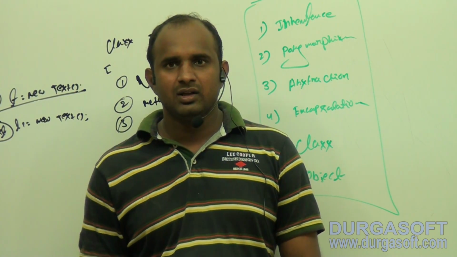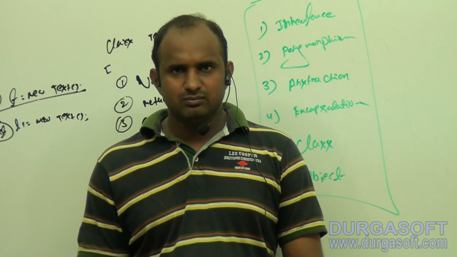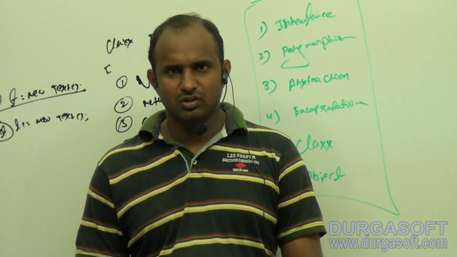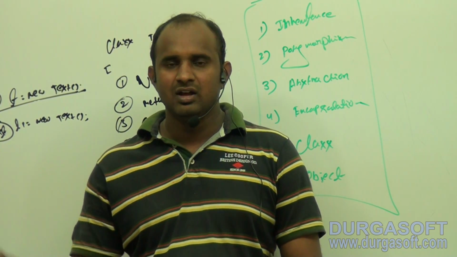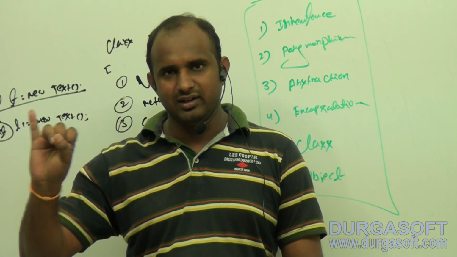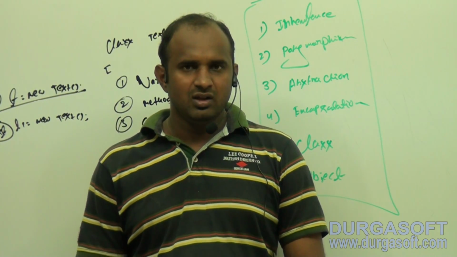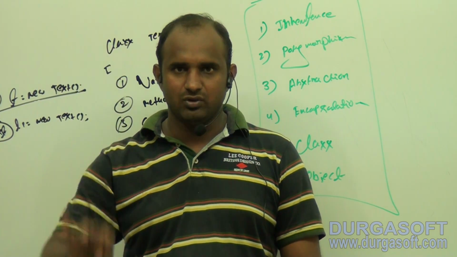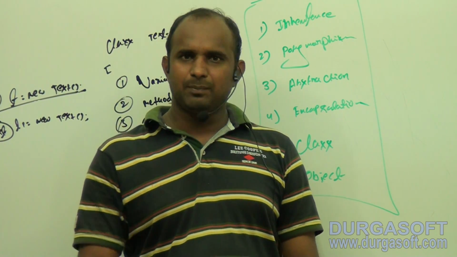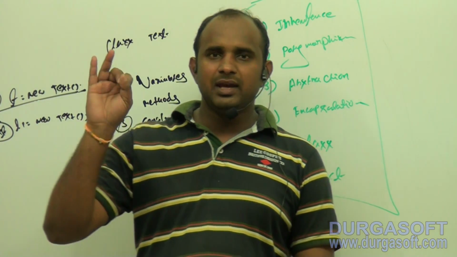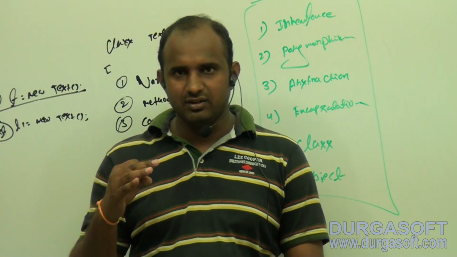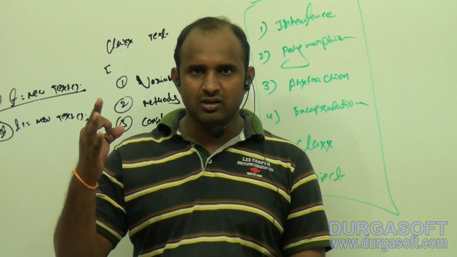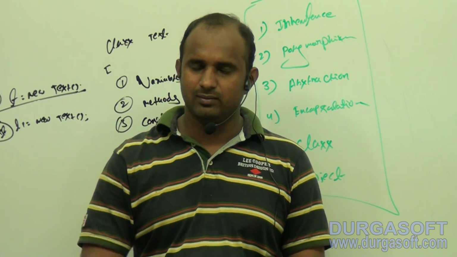The process of acquiring properties and behaviors from one class to another class is called inheritance. How to achieve inheritance? By using the extends keyword. What is the purpose of the extends keyword? It makes a relationship between the two classes. Once the relationship is done, automatically the code is reused.